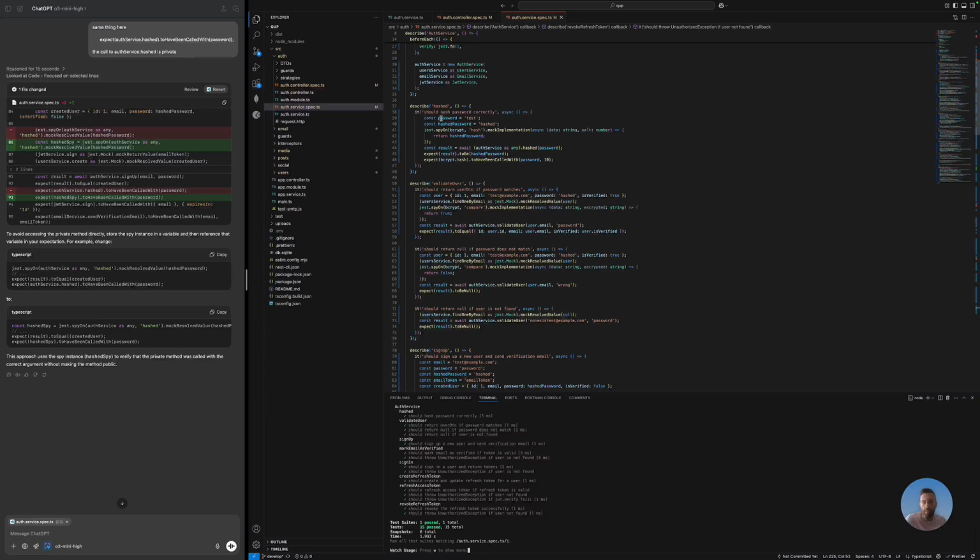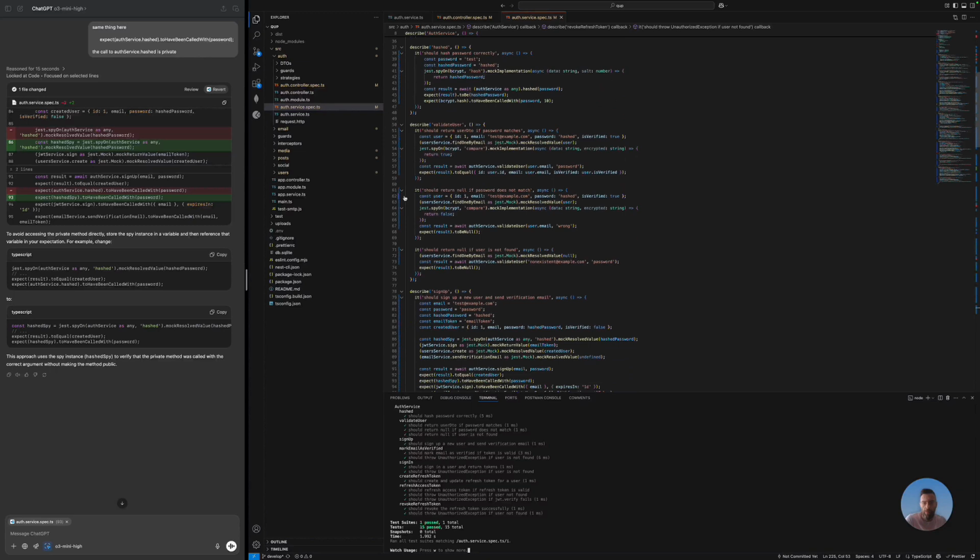So it's creating one password and hashed version of the password. Then here in validate user, it has 1, 2, 3 unit tests. So return user DTO if passwords match. So if a user logs in and the password matches, it should return a user DTO. In this case, it should return null if password does not match, and should return null if user is not found.